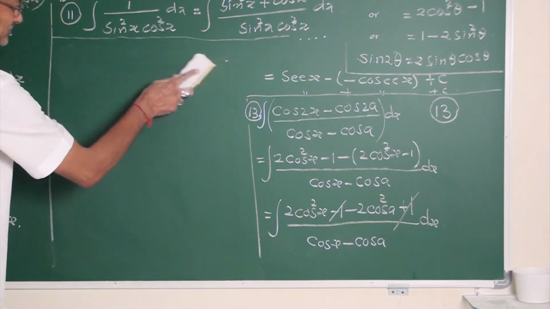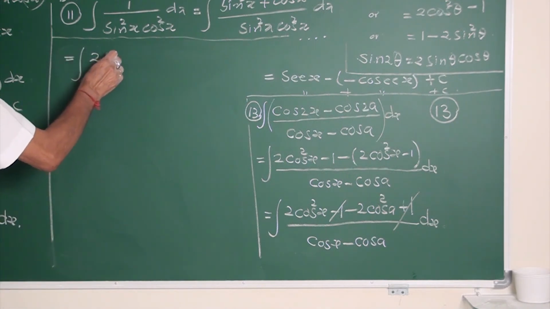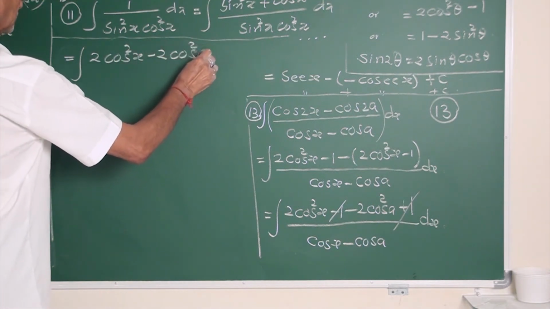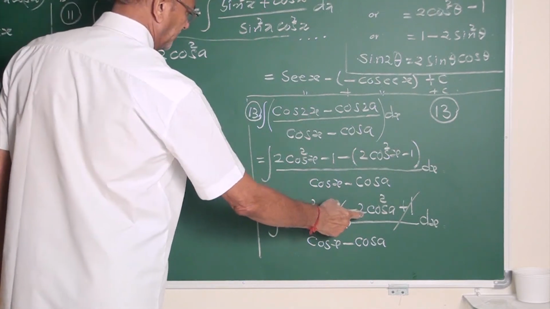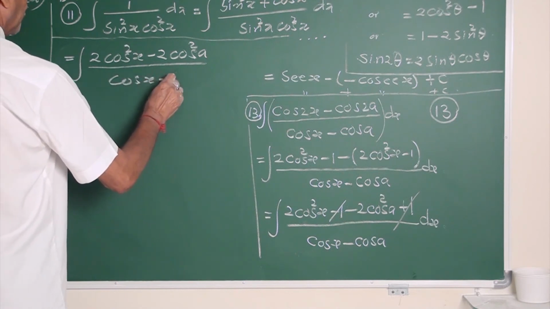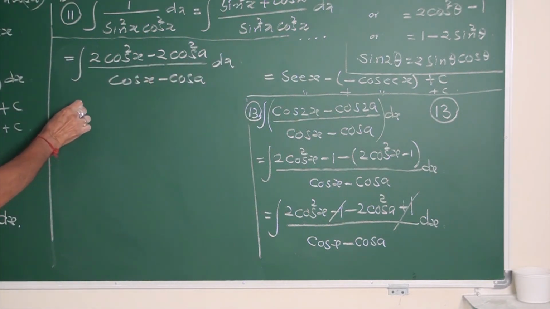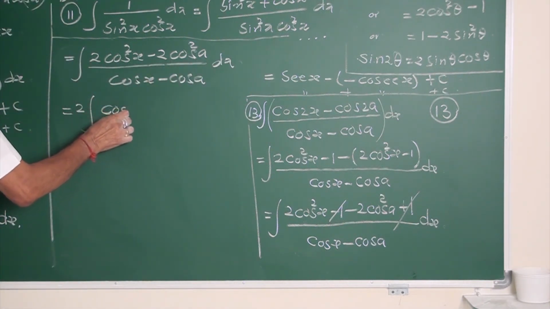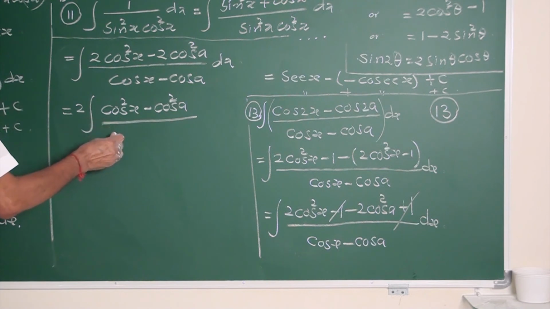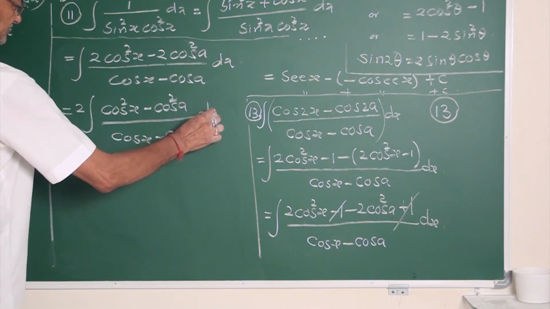This is equal to integral 2 cos square x minus 2 cos square a upon cos x minus cos a, dx. 2 is common outside. It is cos square x minus cos square a, denominator is cos x minus cos a, dx.